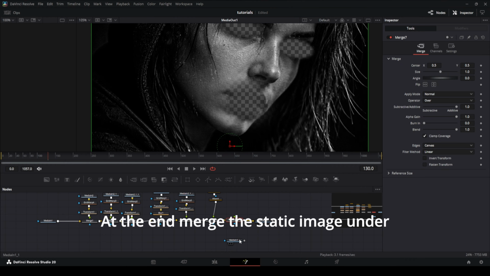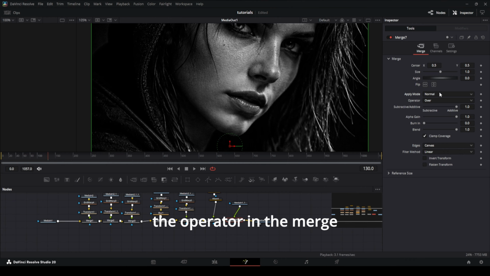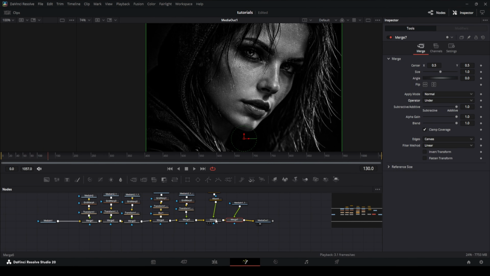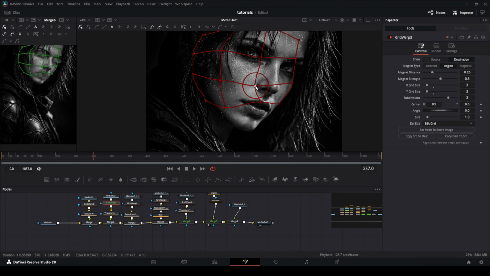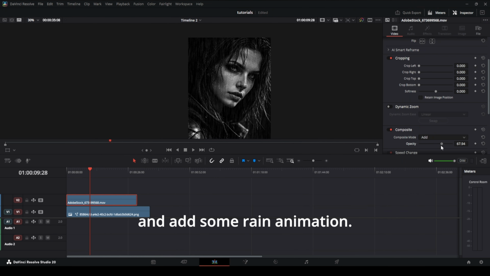At the end, merge the static image under the masks by finding the operator in the Merge node and select Under. Go back to the Edit page and add some rain animation.